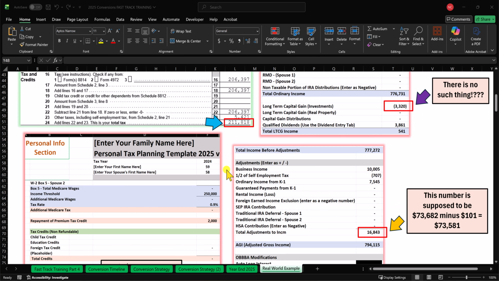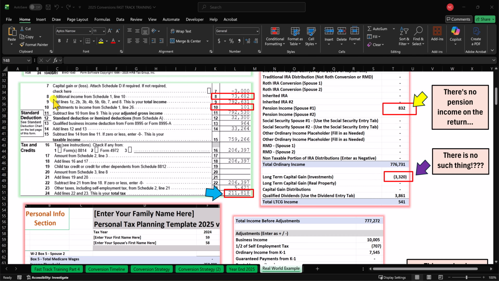Now continuing down the list on the personal tax planning template, here are all of our Schedule 1 items. This couple has a grand total Schedule 1 of $16,843 on the personal tax planning template, but this number is supposed to be $73,682 minus $101, and that comes from right here on their tax return.